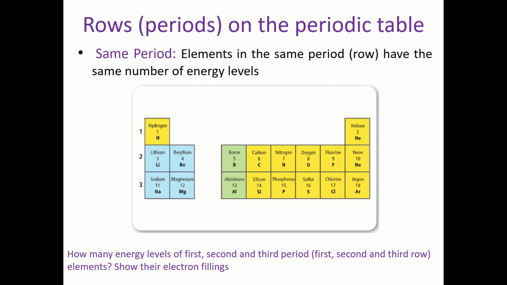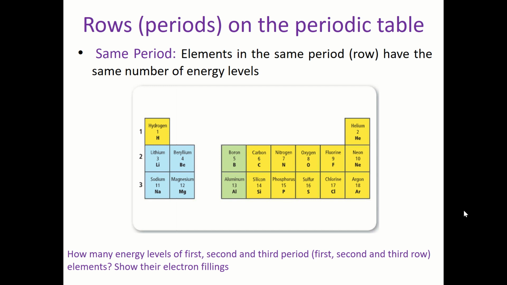Yes, exactly, very good, guys. So if you have 1 electron, how many energy levels are needed to accommodate this 1 electron? It's only 1. Yes, very good. It's only 1 electron, 1 orbit, right? So that's why hydrogen lives in period number 1.